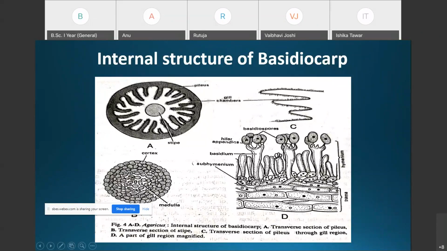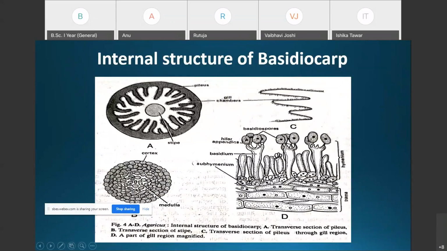First of all, regarding the trama region, this is the central sterile region of the gill, and it consists of many loosely arranged, interwoven hyphae. Here in the central region of the gill, you can see a large number of hyphae, but they are loosely arranged. This is the sterile region, referred to as the trama region.